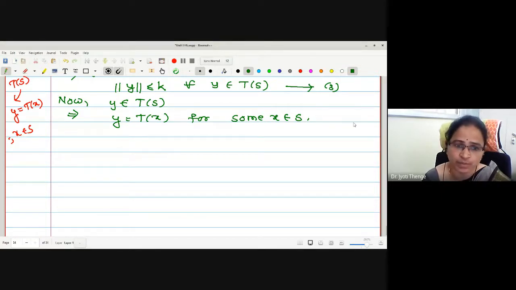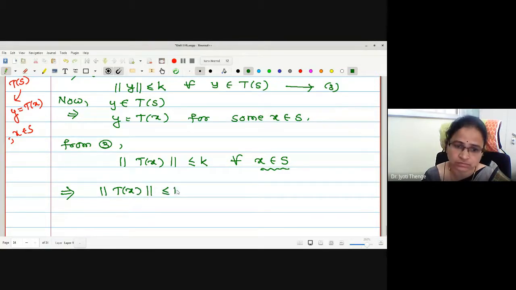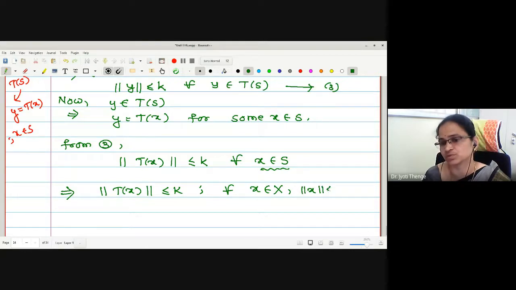Okay, but the above equation becomes, from 3, what can I write? Norm of T of x is less than or equal to k for all x in S. Now what is the condition? x in S, what is the meaning? This is an element x in X with an extra condition: norm x is less than or equal to 1.